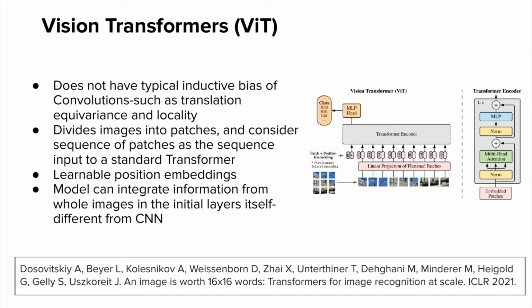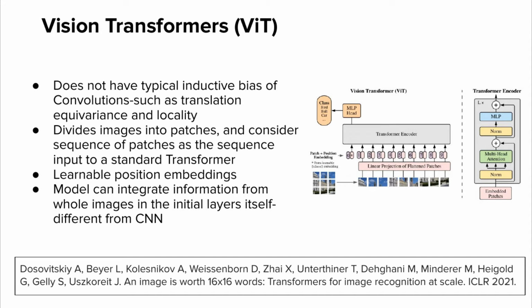The vision transformer model is a straightforward extension of transformers to computer vision. The transformer model is used to replace convolutions in a deep neural network. The ViT model can integrate information from the whole image in the initial layers itself, different from CNNs. The transformer model does not have the typical inductive bias of convolutions, such as translation equivariance and locality.